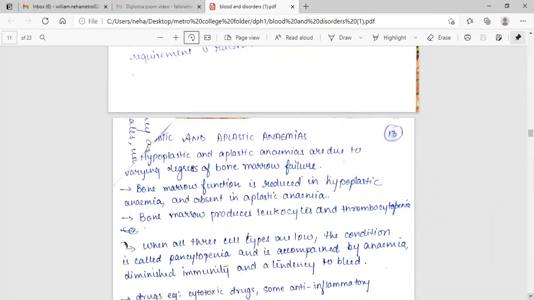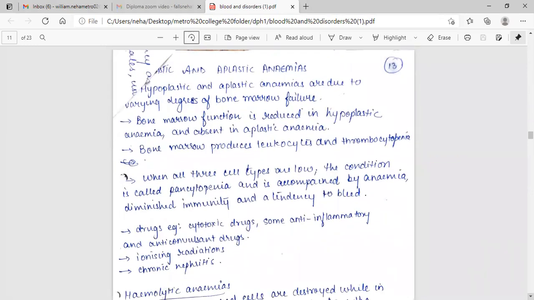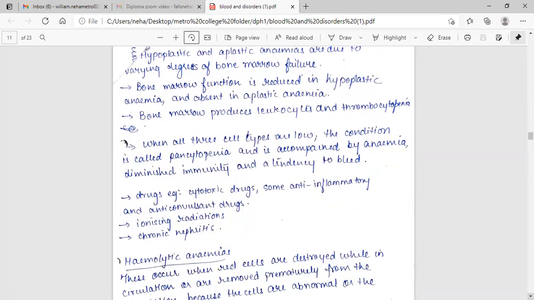Aplastic anemia. Hypoplastic and aplastic anemias are due to varying degrees of bone marrow failure. Bone marrow function is reduced in hypoplastic anemia and absent in aplastic anemia. Bone marrow produces leukocytes and thrombocytes. When all three cell types are low, the condition is called pancytopenia and is accompanied by anemia, diminished immunity, and a tendency to bleed.